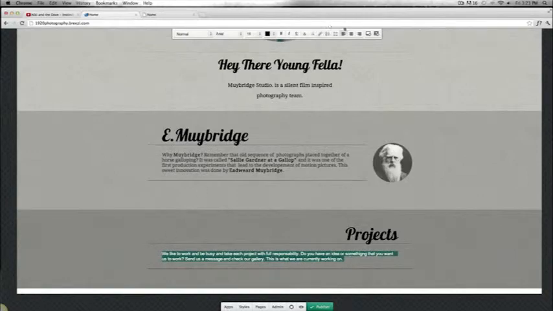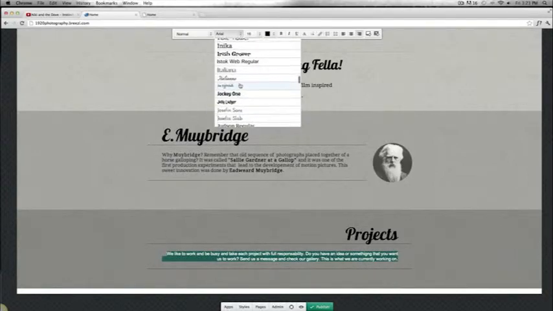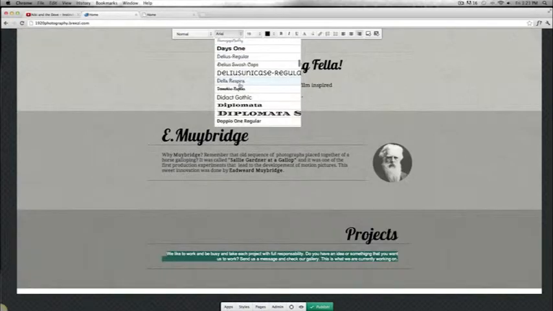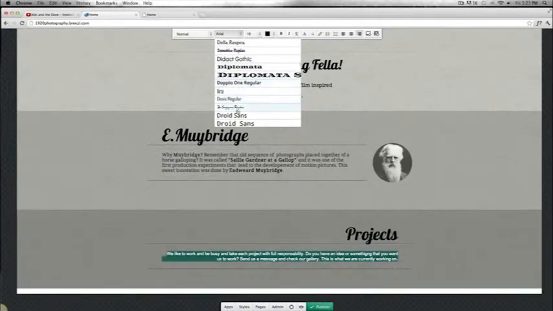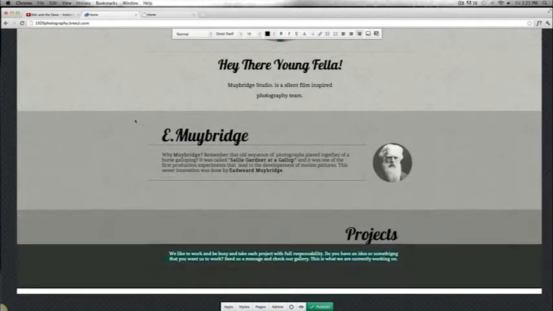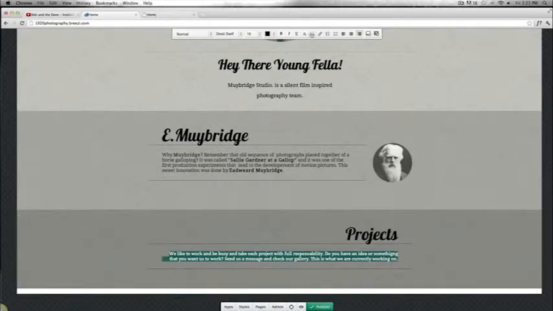Okay, I'm going to place it on the right side. I'm going to change the font to Troy Serif, which is the one that we're using. Okay. There we go. And I'm also going to change spacing for this.